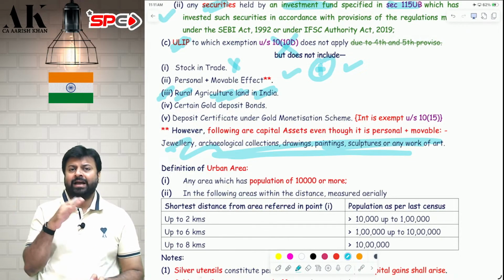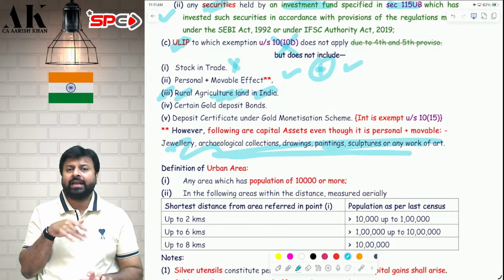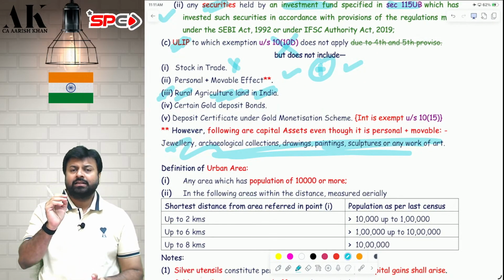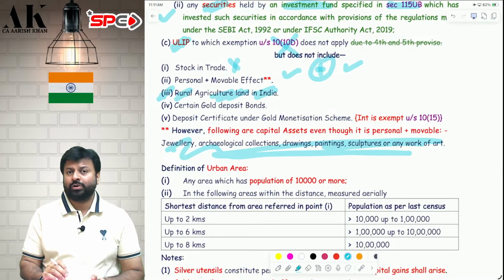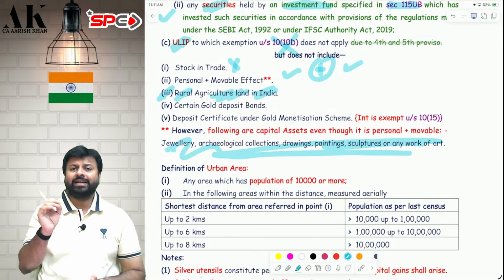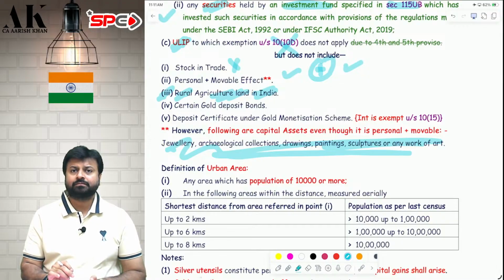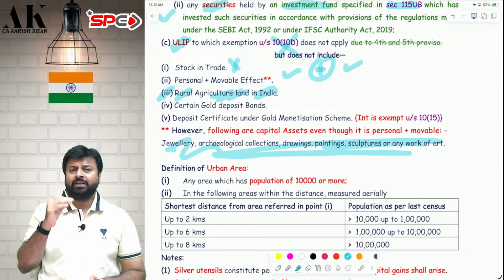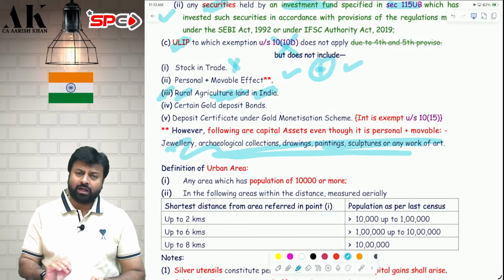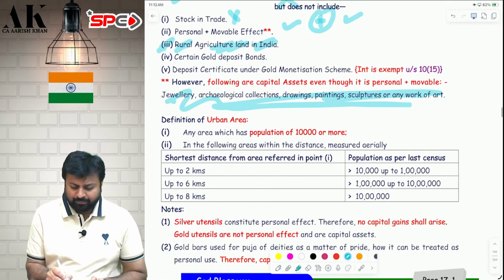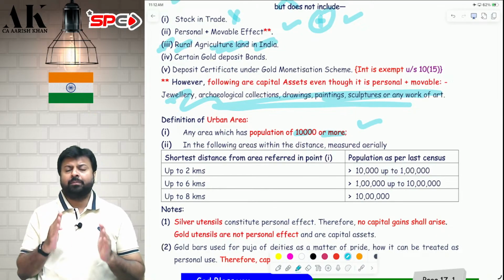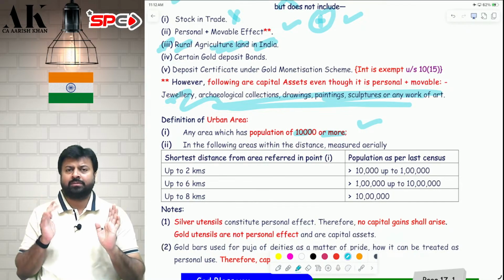So any area, any district or any cantonment board whose population as per the last census is less than 10,000, that area will be called as a rural area. The moment that area will be called as rural area, if there is an agricultural land in India in that rural area, if you sell that, it is not subject to tax. Now, few more things. It means if the population is 10,000 or more, it will be called as urban area. Yes.